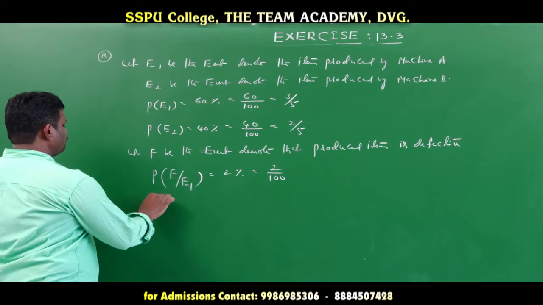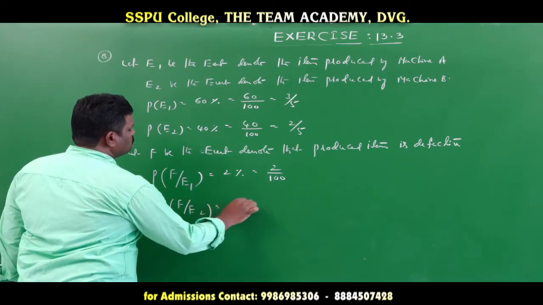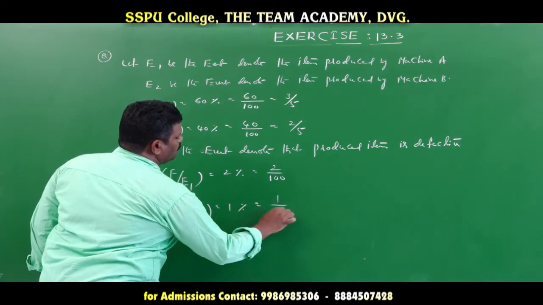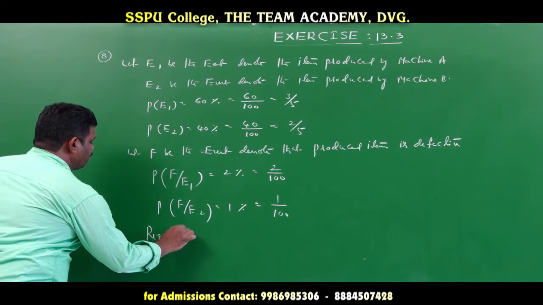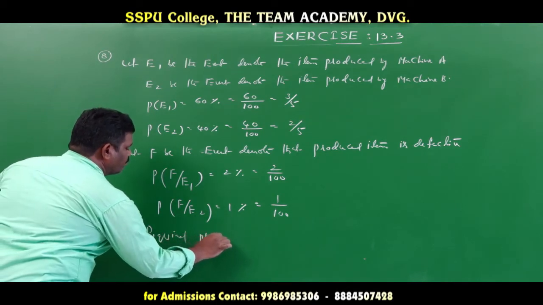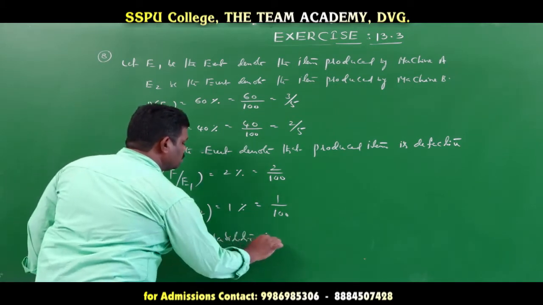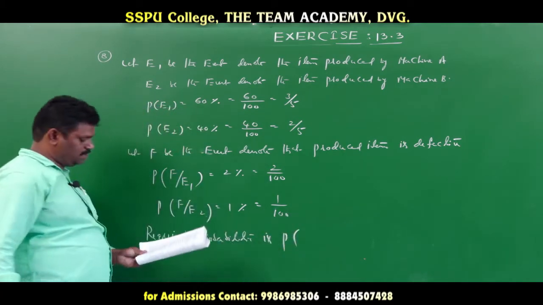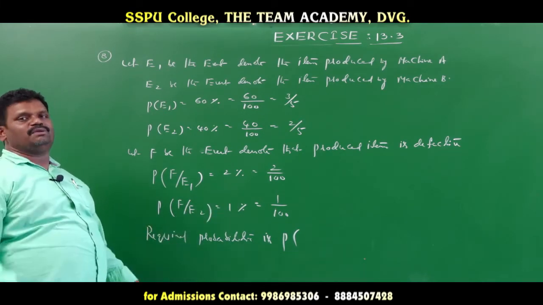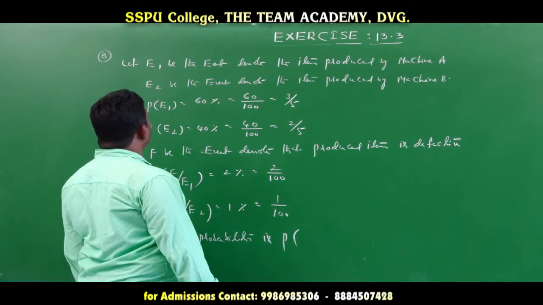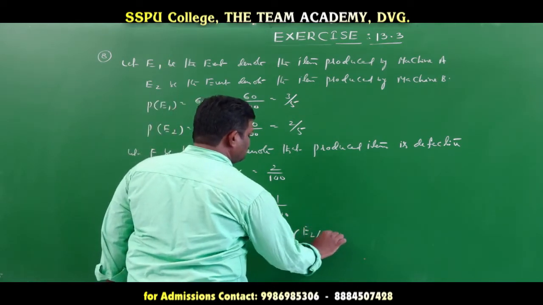Next, probability of F given E2. That item is produced 1%, so 1 by 100. Now, the required probability is the probability that it was produced by machine B. Machine B means E2, so E2 given F.